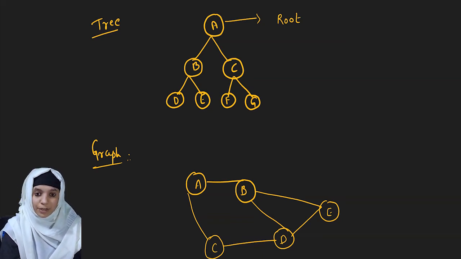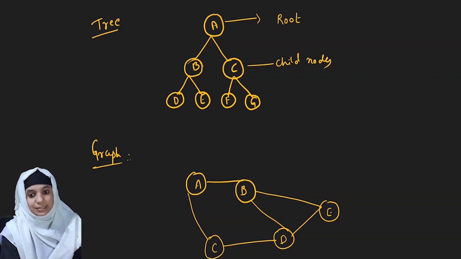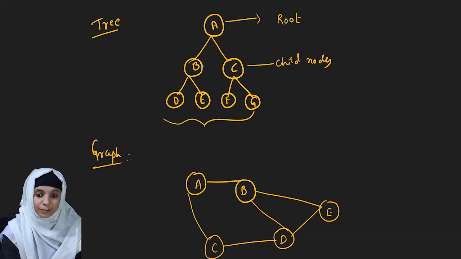A is acting as a parent node for B and C, which are the child nodes of A. B is the parent for D and E, whereas C is the parent for F and G. These are the leaf nodes, which don't have any child nodes.